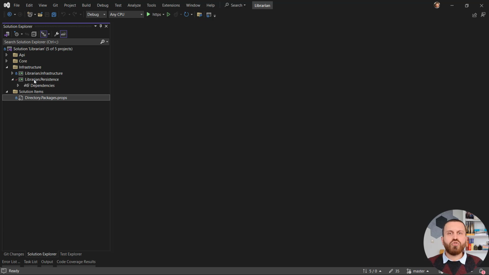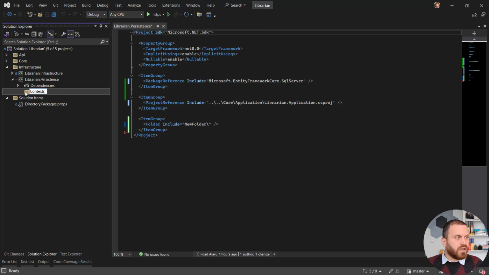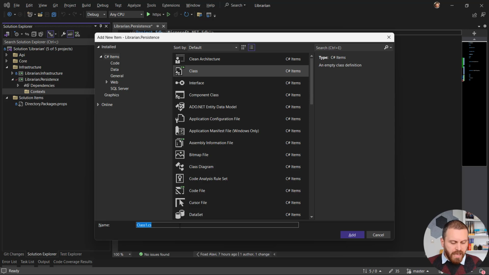Now I'm going to create a DbContext and after that implement my repository. For creating a DbContext, it is better to create a folder, call it whatever you want. I'm going to call it contexts because I might need more than one DbContext. Place it there and then create another folder with name repositories and put all my repositories there. Let's generate the context, and after that I can create a file and call it LibraryDbContext.